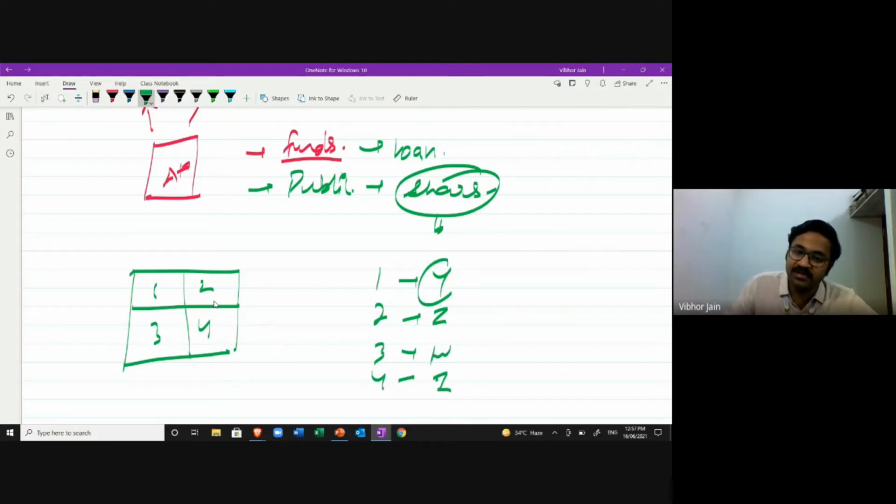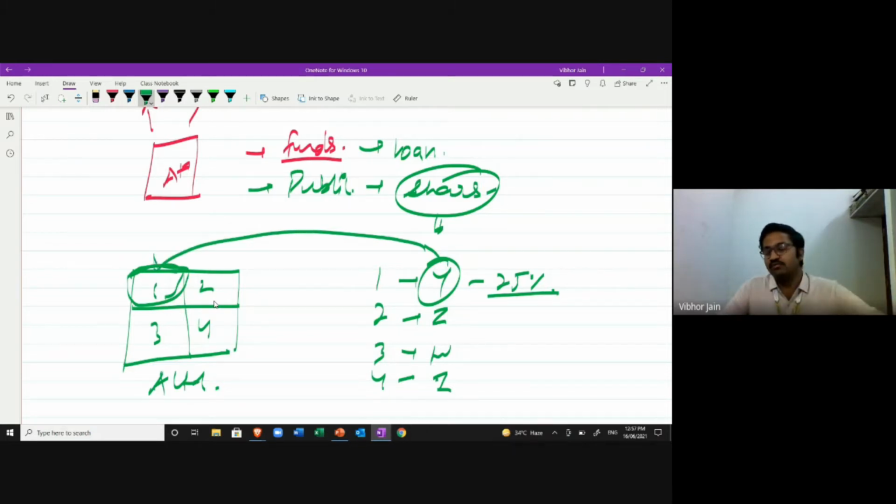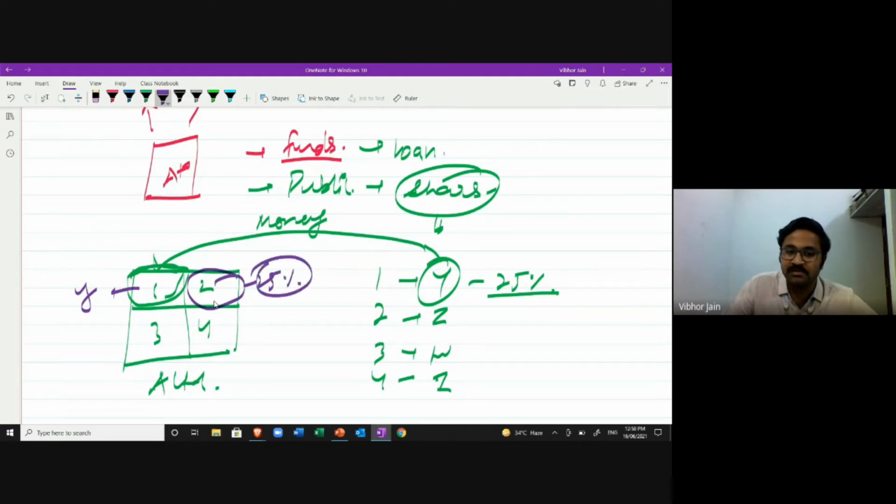The owner of the company, A Limited, is going to say to Mr. Y: if you want to become a shareholder and own a 25% holding of the company, you have to give me some money. You have to purchase this part. Mr. Y will pay the money, and this share will be given to Mr. Y. In the same way, this 25% portion will be given to Mr. Z, and in return Mr. Z will give the money to the company.